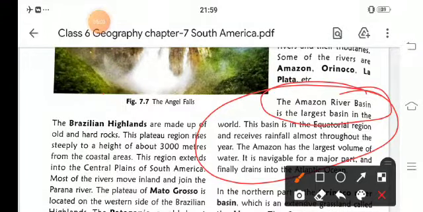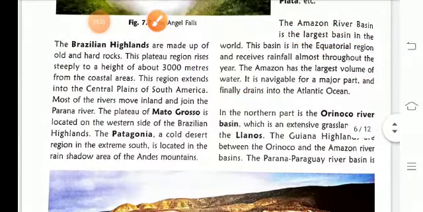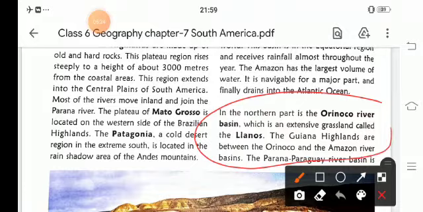This basin is in the equatorial region and receives rainfall almost throughout the year. In the northern part of the Orinoco River basin is an extensive grassland area, the Llanos, and the Guyana highlands are between the Orinoco and the Amazon River basins.